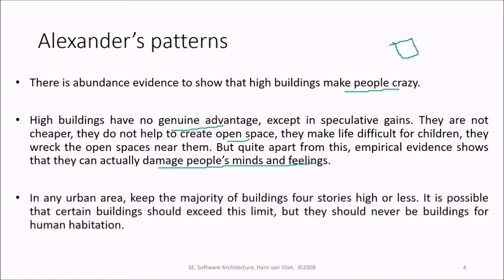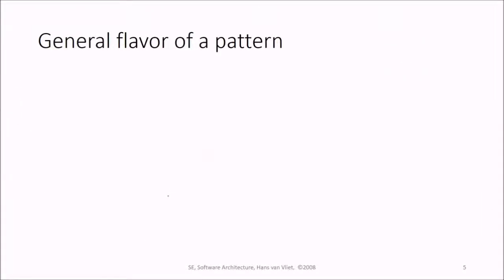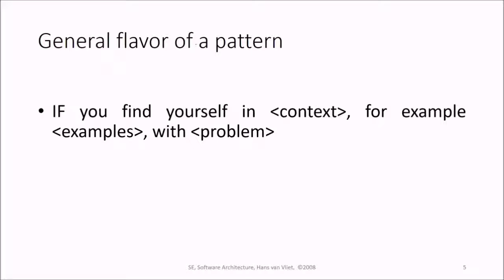These are the Alexander patterns. So in any urban area, keep the majority of buildings 4 stories high or less. And if you want to increase it, they should not be for habitation. So this thing which we have learned is how we can transfer it to the architectural style. This is the general flavor of a pattern.